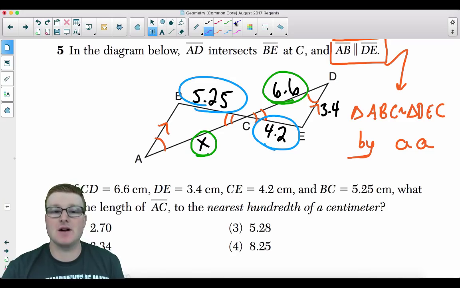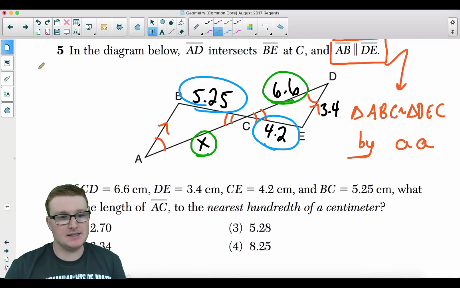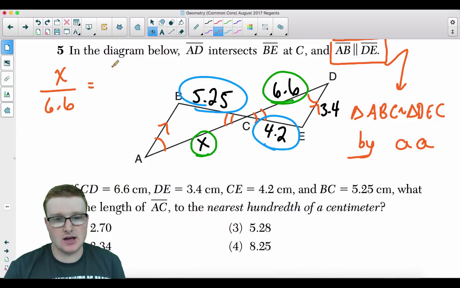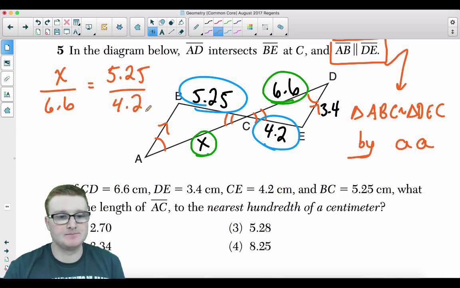So now I'm just going to set up a very basic proportion. I'm going to say x is to 6.6 as 5.25 is to 4.2. Okay? Make sure that you are consistent. I went from this triangle to this triangle, so I have to do the same thing: this triangle to this triangle.